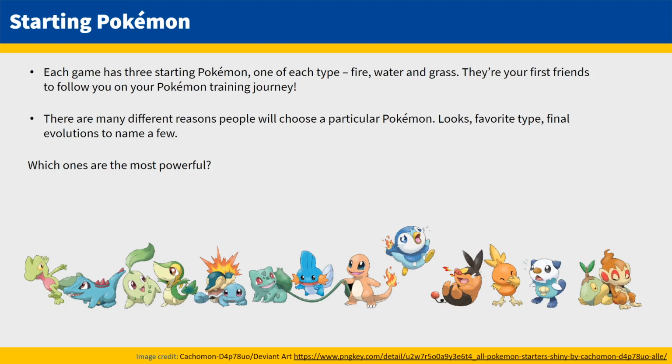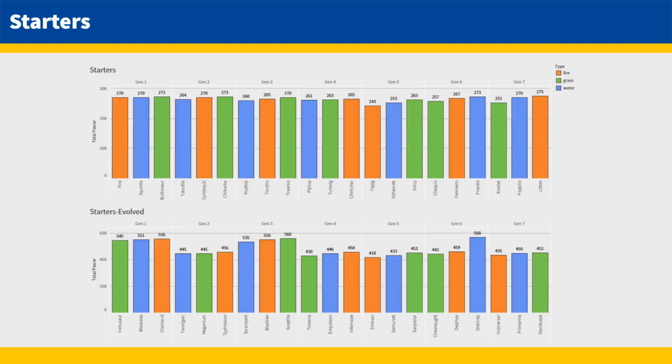This makes the decision of which starting Pokemon to pick crucial to how a trainer plays their game. While some people, such as myself, might pick their starting Pokemon based on a favorite type or how they look, others may want to pick the most powerful off the bat. I used the same attack, defense, and speed combination to look at all 7 generations of starting Pokemon's power and their power at their evolved levels. As it turned out, with the exception of Greninja, Froakie's evolved form, all the starting Pokemon in both their initial and evolved form are comparable in power. This shows us that when picking a starting Pokemon, it's okay to go with your favorites.